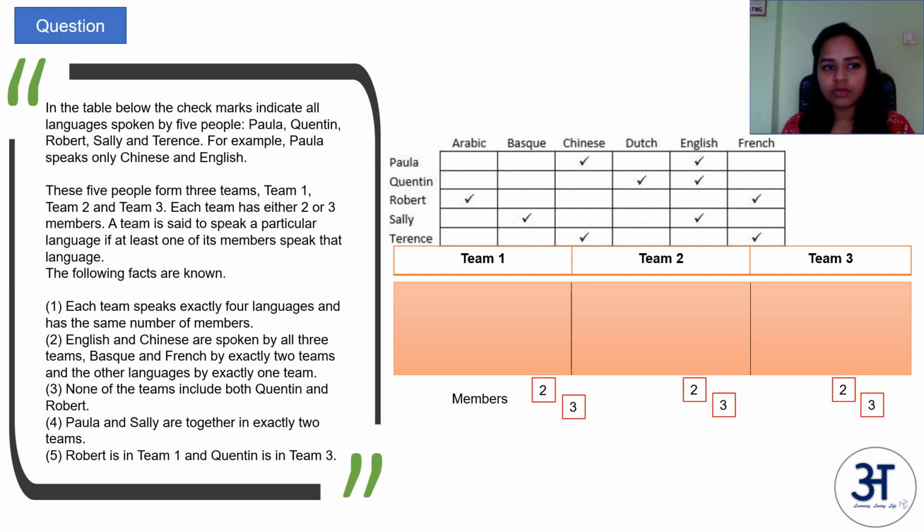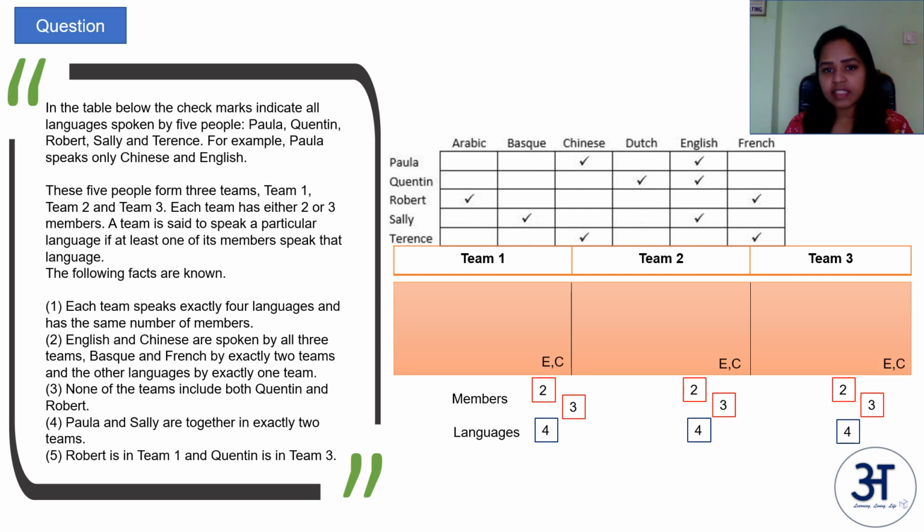The following facts are known. Each team speaks exactly 4 languages and has the same number of members. So the number of languages spoken by each team is 4, and the number of members is either 2 or 3 in all of the teams. Meaning, if it's 2 in one of the teams, it is 2 for all the other teams as well. This similarly is the case with 3.